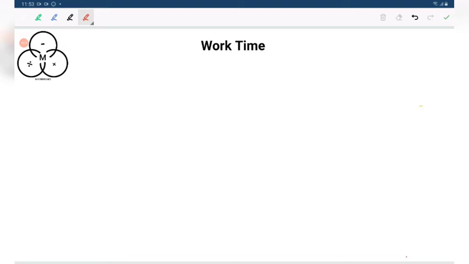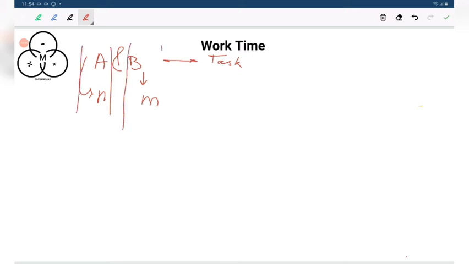Suppose there are two persons, A and B, who are supposed to do a task. A can finish the task in n days and B can finish the task in m days. So in one day, how much of the task will A complete?